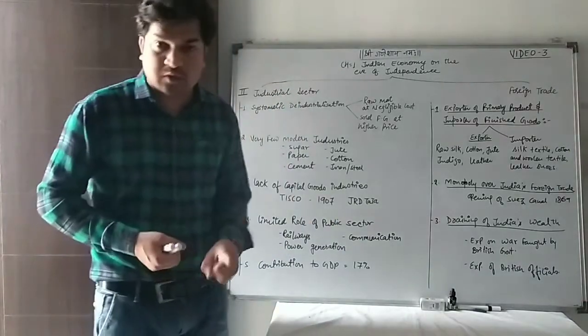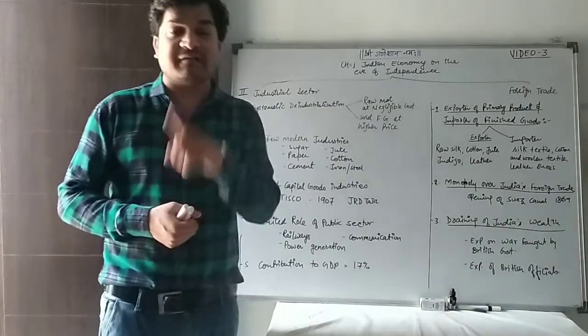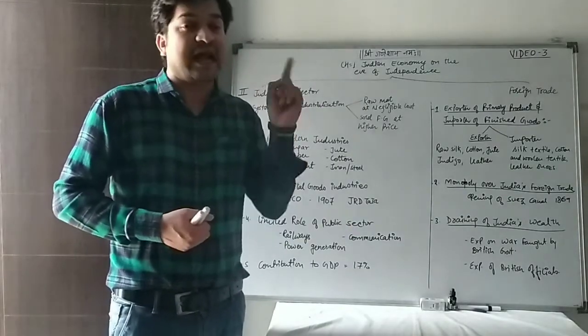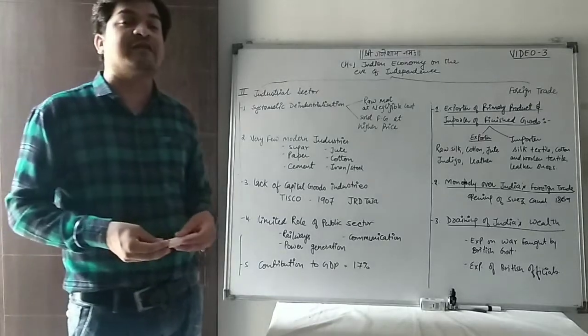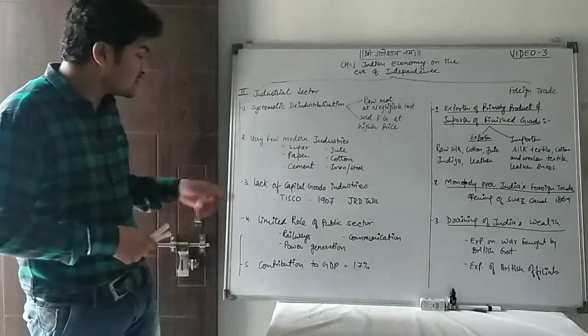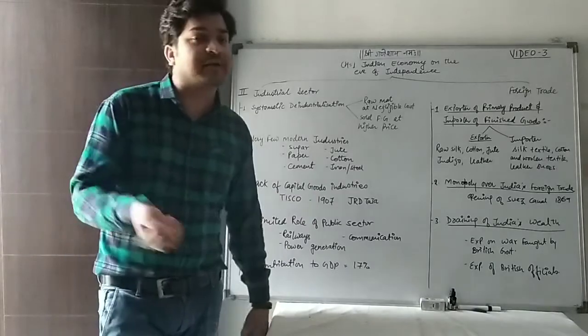Consumer goods are those goods which satisfy human wants directly, and capital goods are those goods which are helpful in manufacturing consumer goods. So there was a lack of capital goods industries.